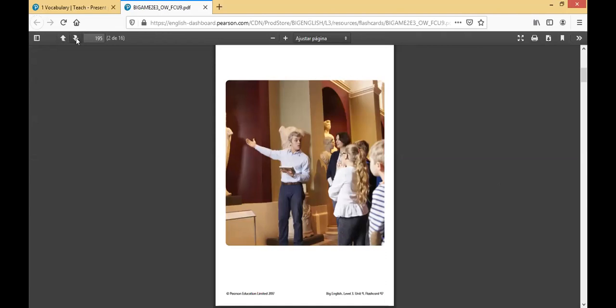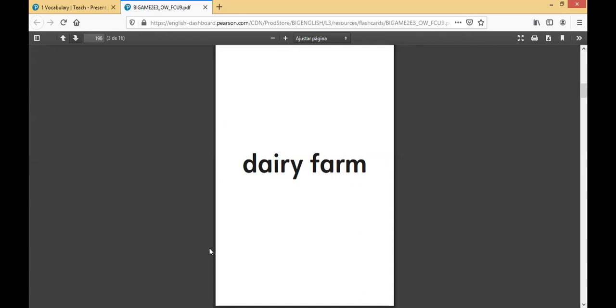After that, we have a dairy farm. Okay, remember that dairy is a word that refers to milk. Everything that's made from milk is dairy. For example, milk is a dairy product. Cheese is a dairy product. Cream is a dairy product. Butter is a dairy product. Yogurt is a dairy product. Okay, yogurt, cheese, cream, milk, butter. That's what dairy refers to.